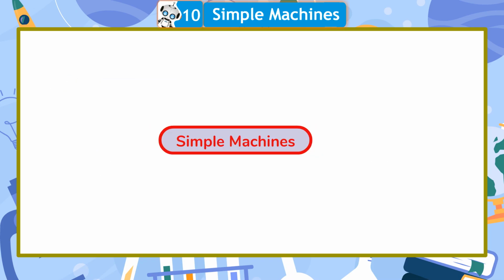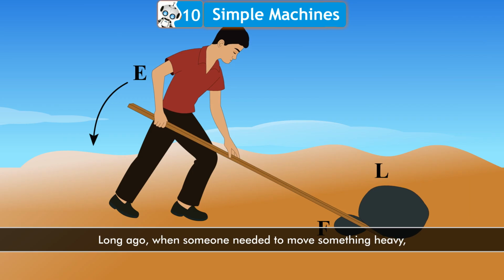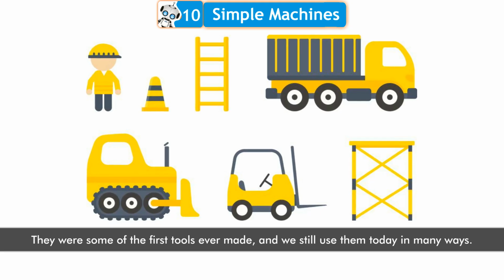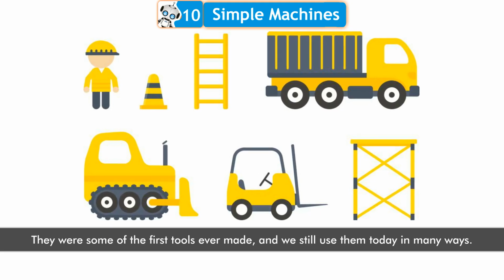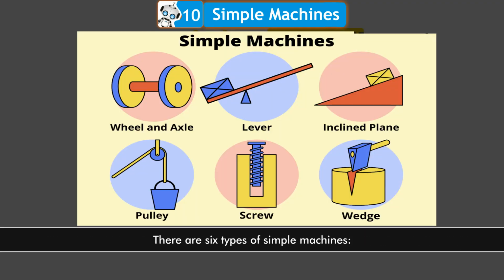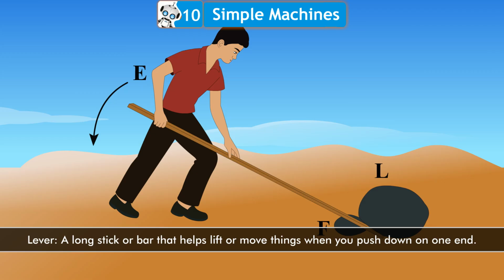Simple machines. Long ago, when someone needed to move something heavy, they invented a simple machine. Simple machines are basic tools that help us do work faster and better. They were some of the first tools ever made, and we still use them today in many ways. There are 6 types of simple machines.